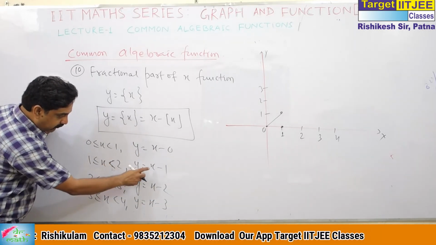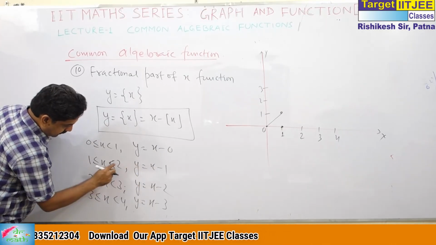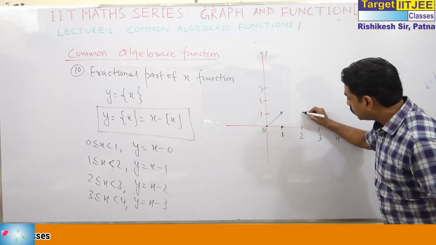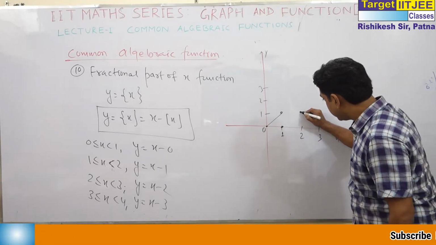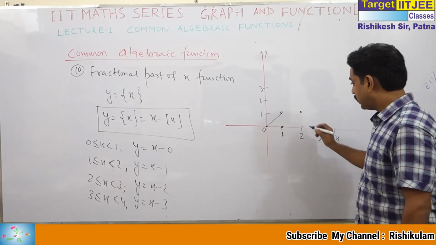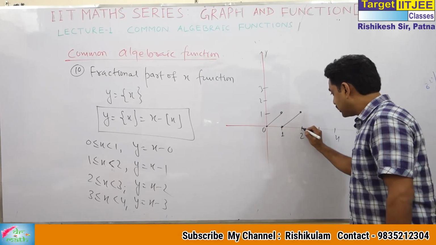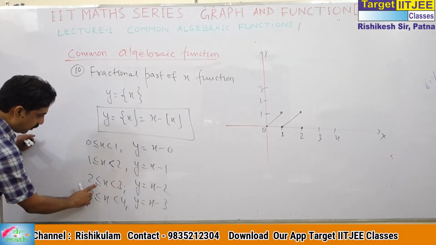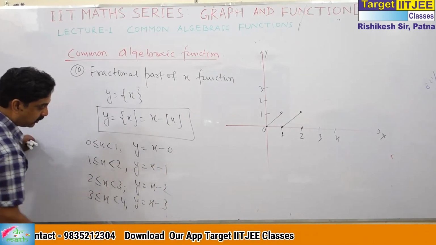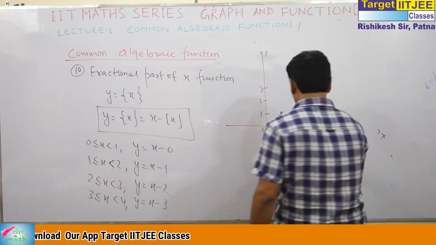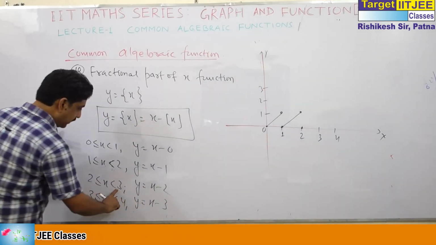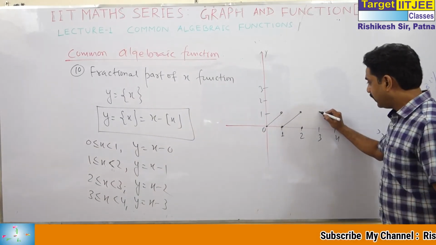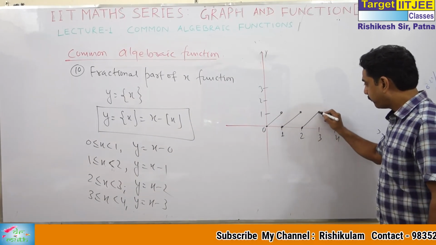For these two, at x is equal to 2, y is equal to 1. For these two, this is 0. So this is the graph, and for these two, we start from this and come to this. This is equal to 2, so 2 minus 2 is 0. And if we add 3, 3 minus 2 is 1, but this one is not taken. For not taken, we draw a hollow point.